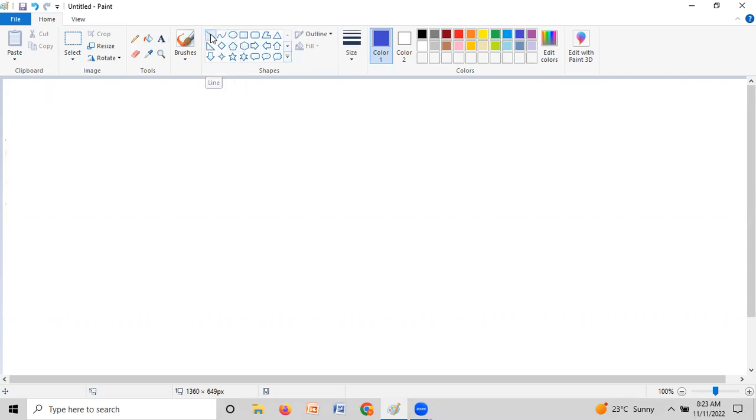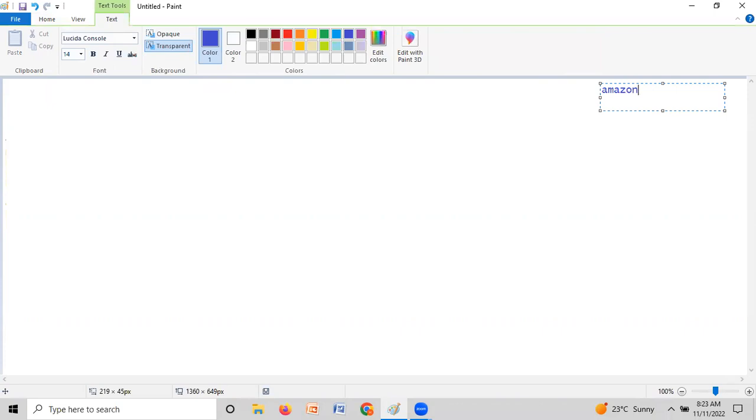Let us assume we have the Amazon application. This is very, very important, guys. If you understand this flow, you can convey the same flow to your projects in real time.